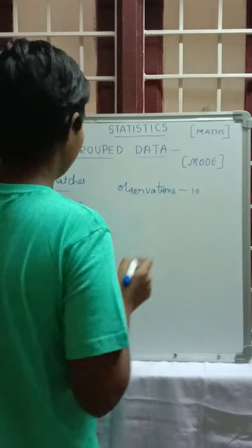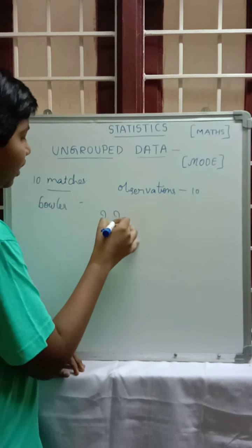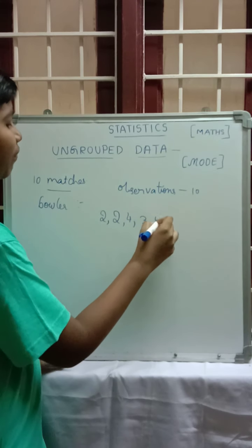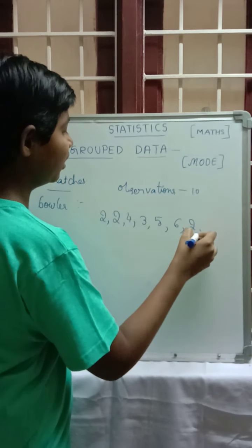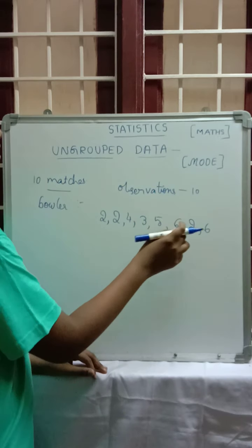In the first match he took 2 wickets. In the second match again 2 wickets. Third match, 3 wickets, then 4, 5, and 6 wickets in another match, and 6 again.